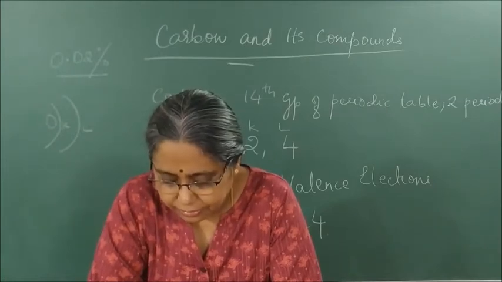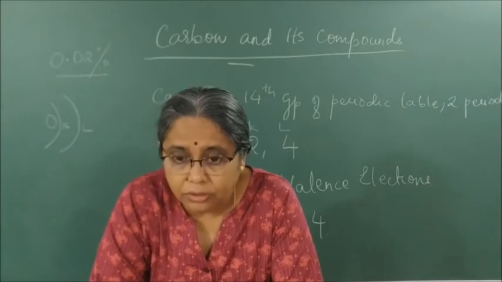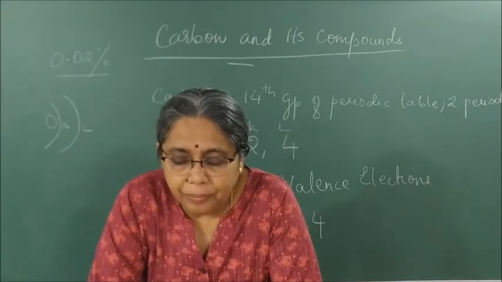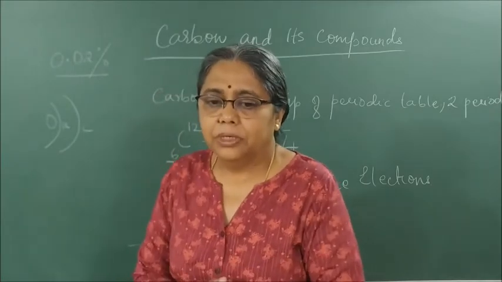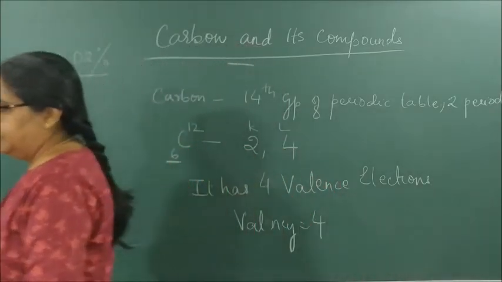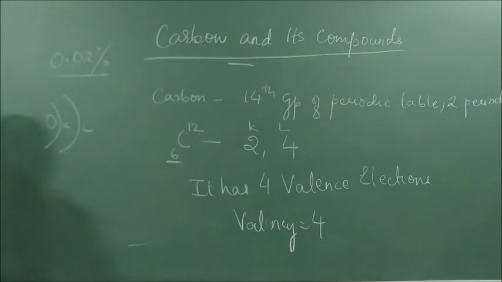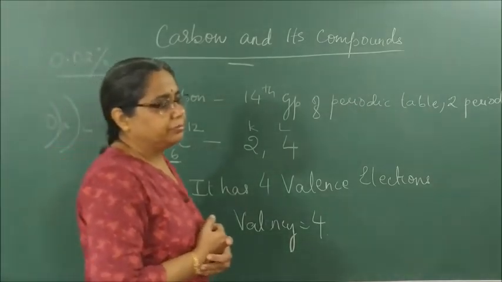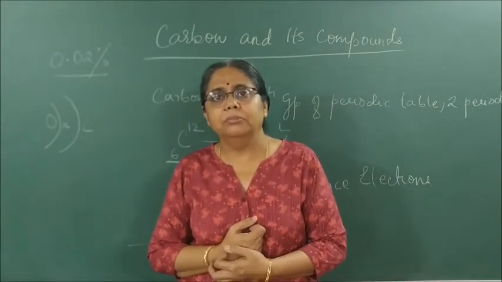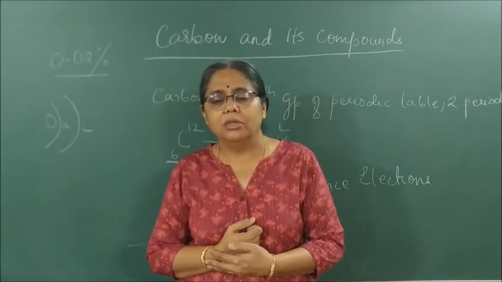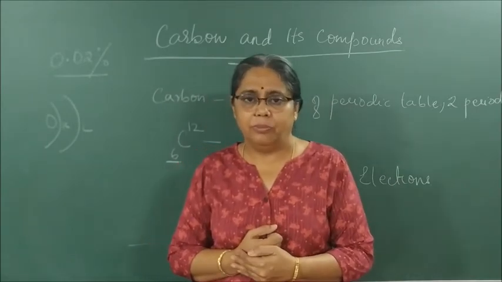like coal, petroleum, carbonates, and hydrogen carbonates.